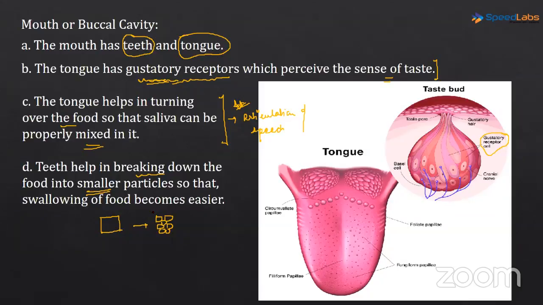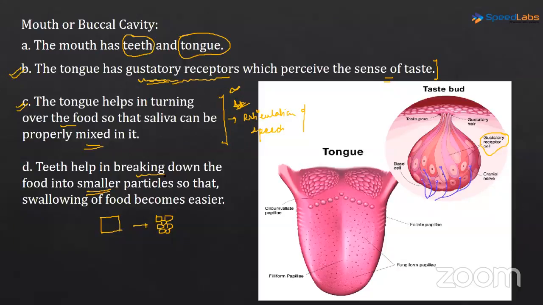Teeth, they help us in chewing, they help in tearing the food, they help in biting the food. Basically, what are they doing? They are helping in breaking down the food into the smaller particles. Okay, so here, the tongue has gustatory receptors which perceive the sense of the taste. All the three functions of the tongue are very important. And the main function of the teeth is that it helps in breaking down of the food into smaller particles. Okay, I hope I'm clear.